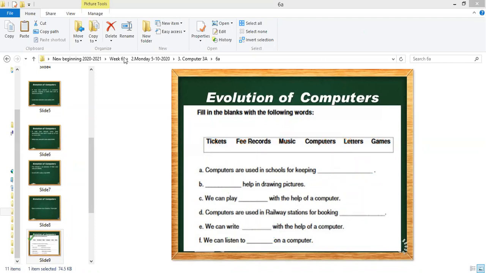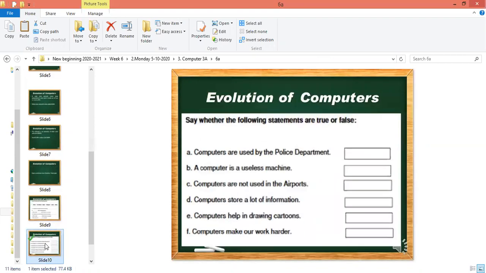Now you have one more thing: computers are used by the police department. This is your homework for question number 2. You have to tell me whether these are correct or wrong, true or false. In the next class, I will tell you the answers, but it's your homework. First, do these at home and send me the picture in the mail. Everybody understand it? Say yes or no.